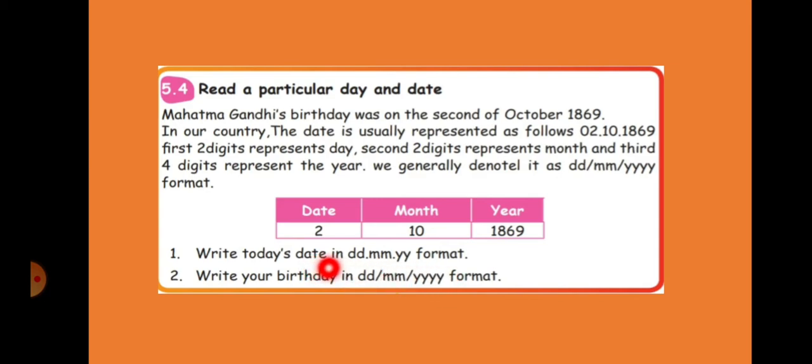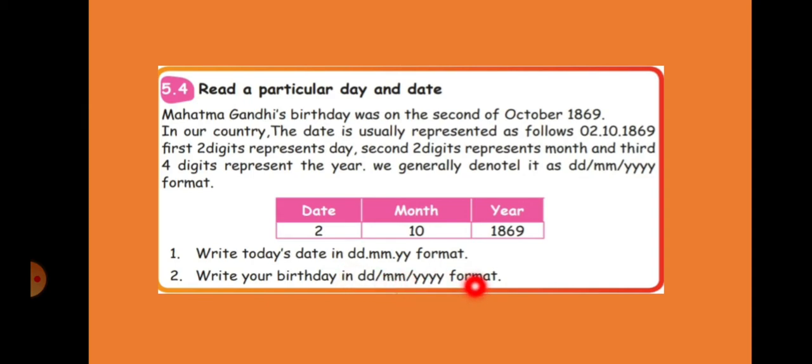Now what is today's date? First thing, write today's date. Second one, write your birthday, in the same way, as date, month and year.